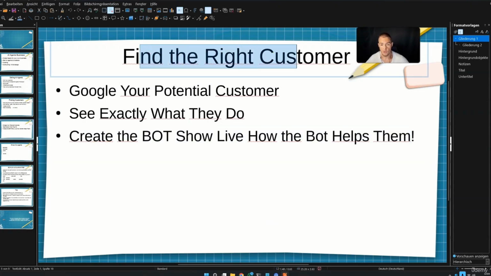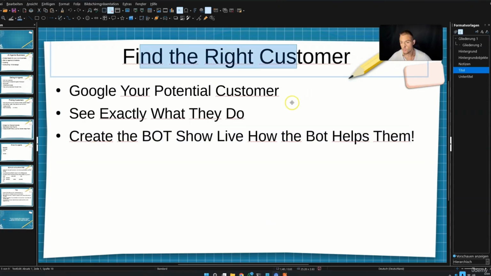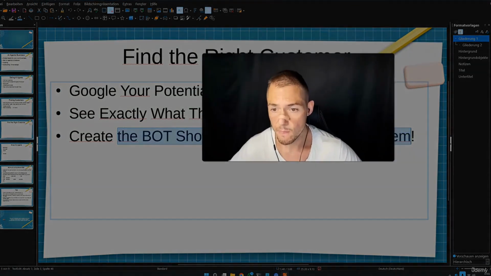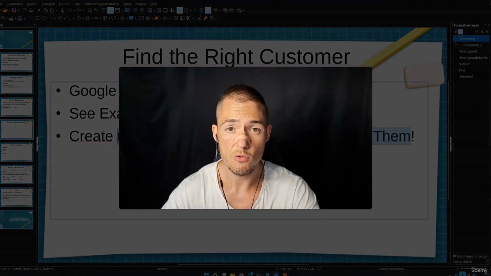So if you find your clients through cold audience, you should do this. You should simply Google your client, then see exactly what they are doing. So go on their webpage. Then you need to ask them if they have time for a call. If they say yes, you train the chatbot and then you show them live how this chatbot will help them. I need to stress this. You need to show this live.